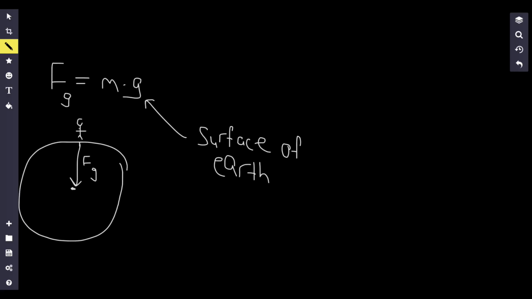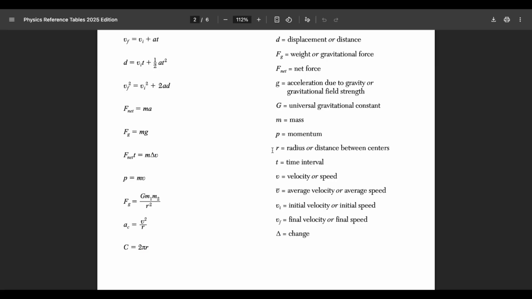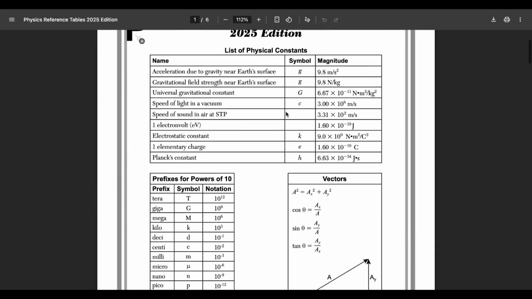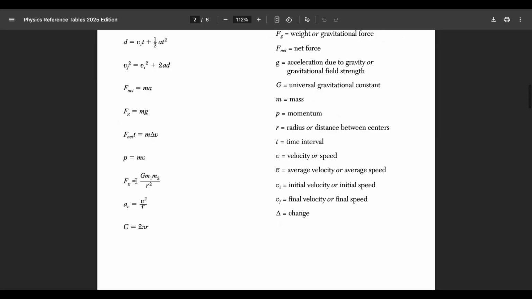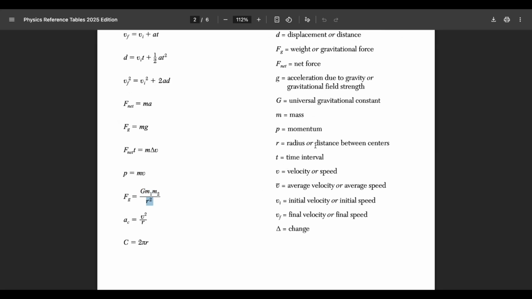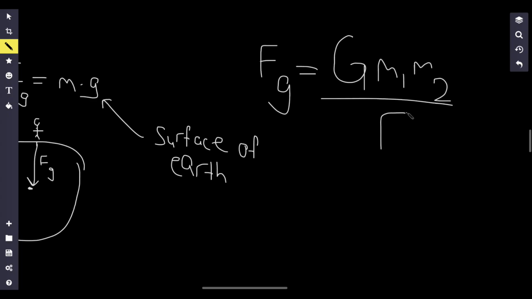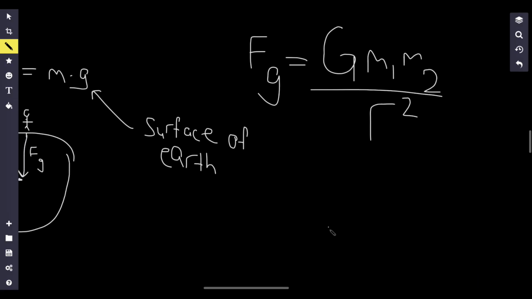And this is where another law comes into play. Another formula. This is on your reference table. All right, so force of gravity between two objects is equal to some constant, which is given to you up here. And then this is going to be multiplied by mass 1 times mass 2 divided by the distance squared, all right, radius or distance between the centers. So let's write that down. Big G, M1, M2 divided by R squared. This works for any two objects in the universe.